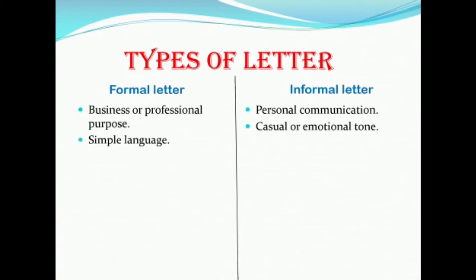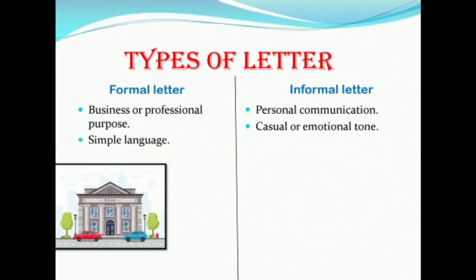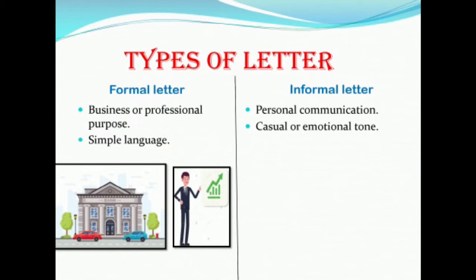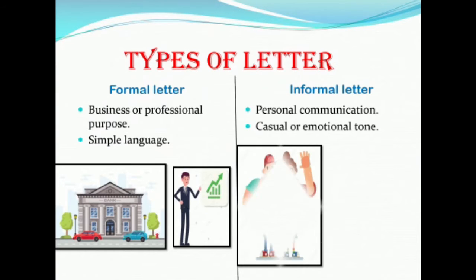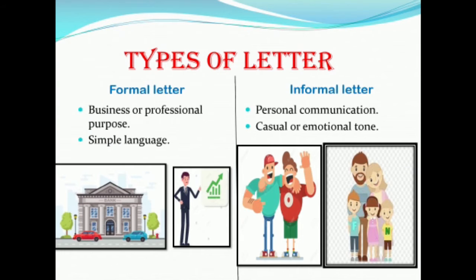A formal letter we write for business or some professional purpose, and the language is simple. An informal letter is personal communication with our friends, relatives, so the language is casual and it has some emotional tone too. So how many types of letter?